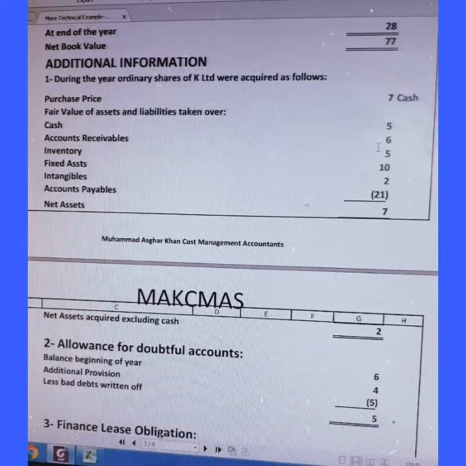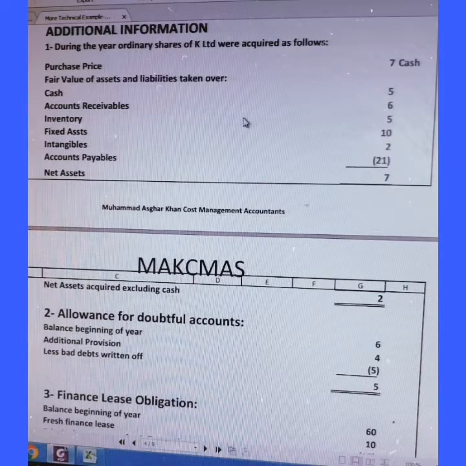Additional information given is that during the year ordinary shares were taken over by a company named K Limited. This was an acquisition, a takeover. The purchase price and the fair value of assets and liabilities taken over were this much. Cash 5, accounts receivable were this much. Inventory 5, fixed assets, intangible assets, and accounts payable.